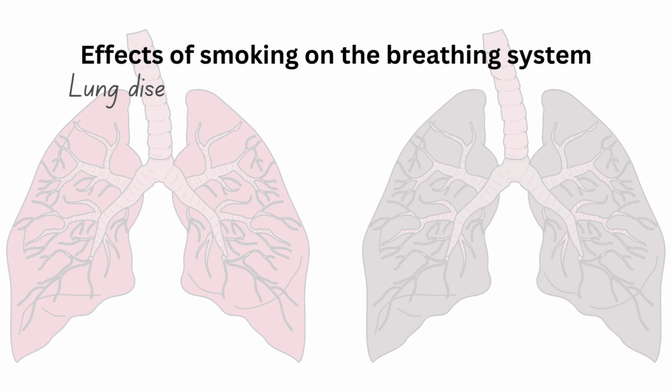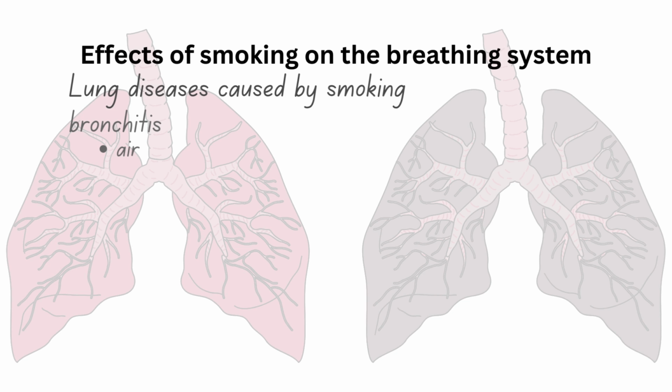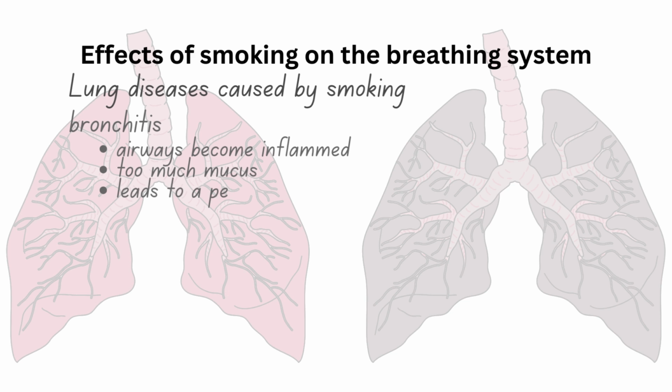Now, let's discuss some lung diseases caused by smoking, which include bronchitis, asthma, and emphysema. Smoking is a common cause of chronic bronchitis, which is when the airways in your lungs become inflamed and produce too much mucus. This leads to a persistent cough and trouble breathing. Over time, chronic bronchitis can permanently damage your lungs.